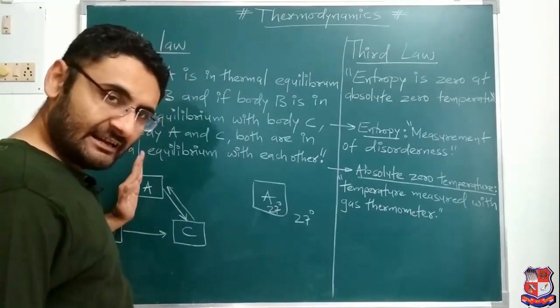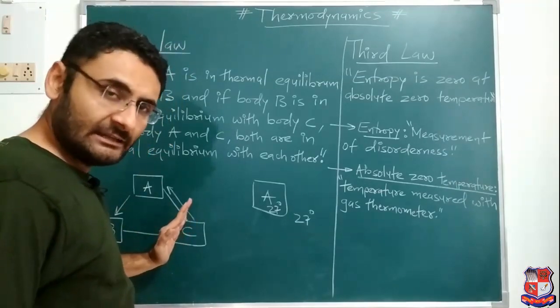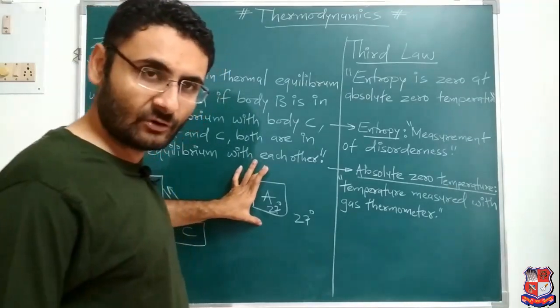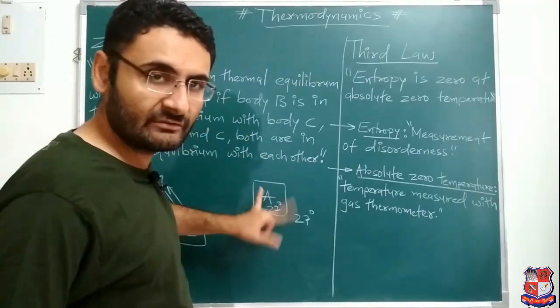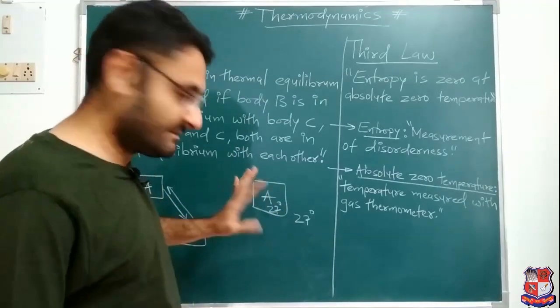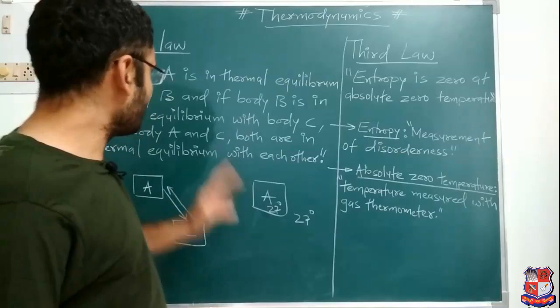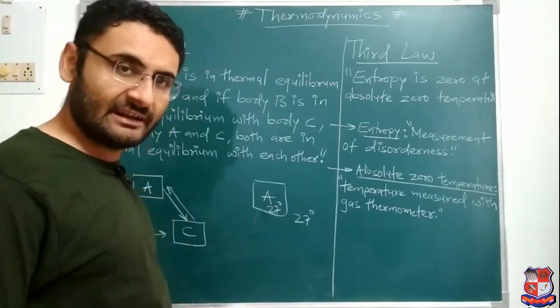That means body A and C will also be in thermal equilibrium with each other. But the actual meaning of thermal equilibrium is that there is no heat transfer between system and surrounding. So that is all about the zeroth law, which is a very easy law.